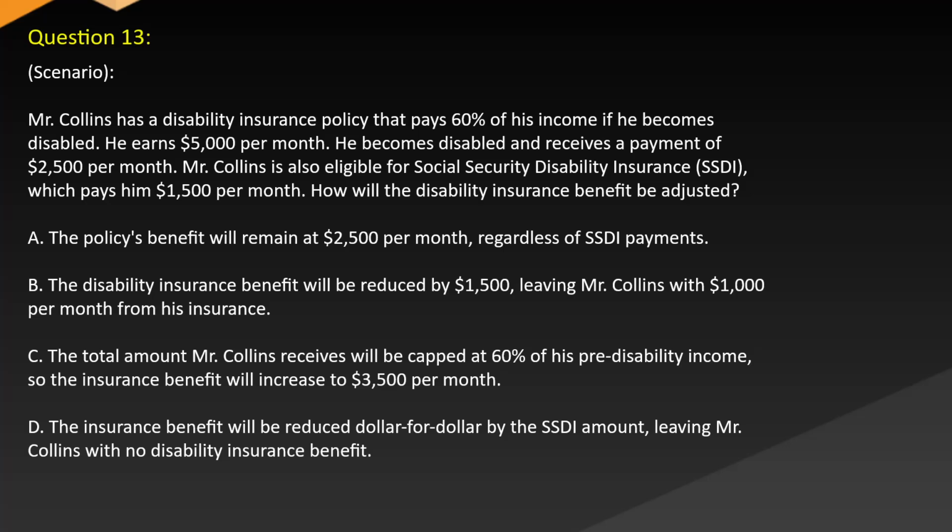A. The policy's benefit will remain at $2,500 per month, regardless of SSDI payments. B. The disability insurance benefit will be reduced by $1,500, leaving Mr. Collins with $1,000 per month from his insurance. C. The total amount Mr. Collins receives will be capped at 60% of his pre-disability income, so the insurance benefit will increase to $3,500 per month. D. The insurance benefit will be reduced dollar for dollar by the SSDI amount, leaving Mr. Collins with no disability insurance benefit.